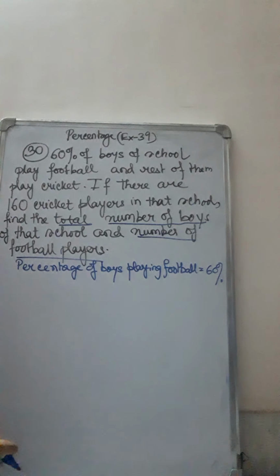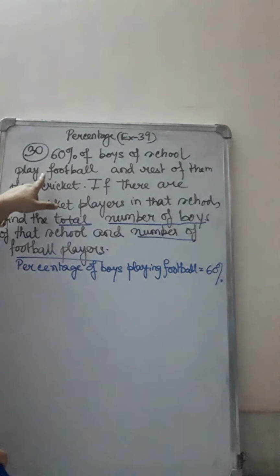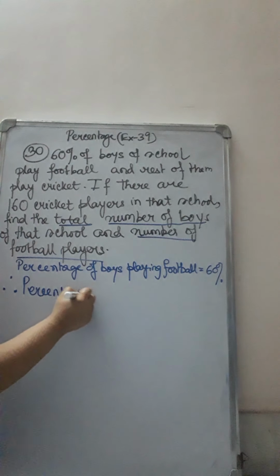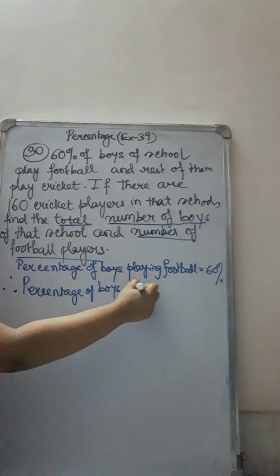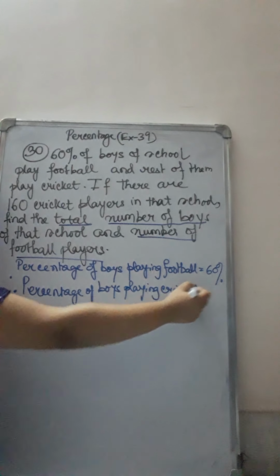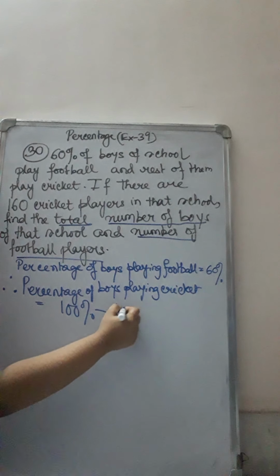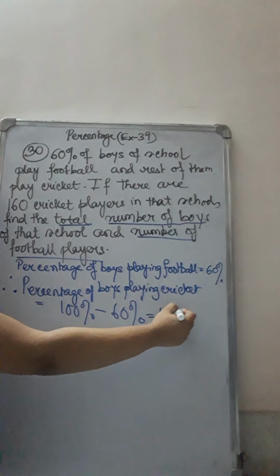Now if out of the total 100%, 60% play football and the rest are playing cricket, so rest means, therefore, the percentage of boys playing cricket we can find out very easily. That will be equal to total 100% minus 60% playing football, and the rest, that means 40%, are playing cricket.